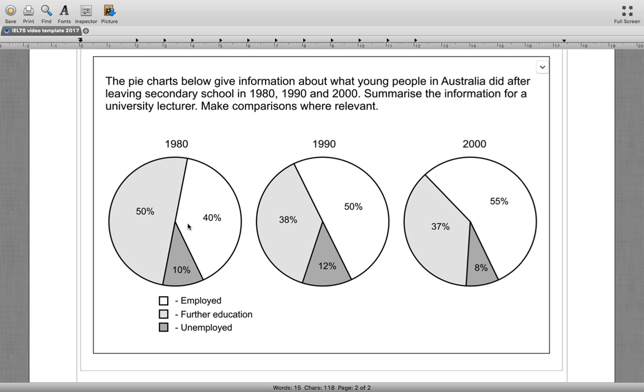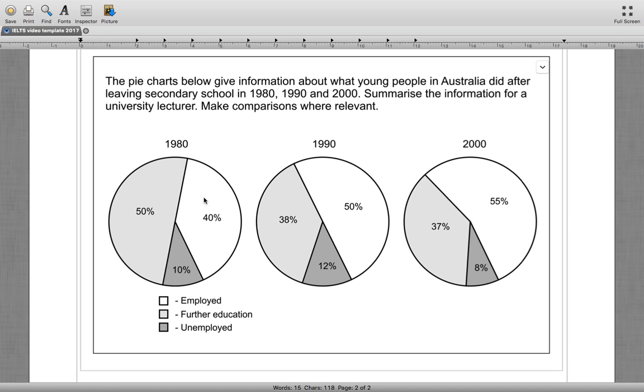The employed section, which is the whiter section in these pie charts, went from 40% to 50% and then to 55%. So it was a growth that sort of decelerated as it progressed over the 20 years in question.